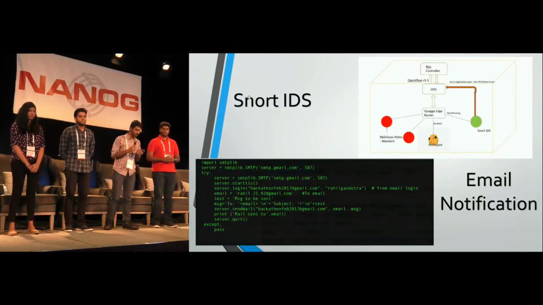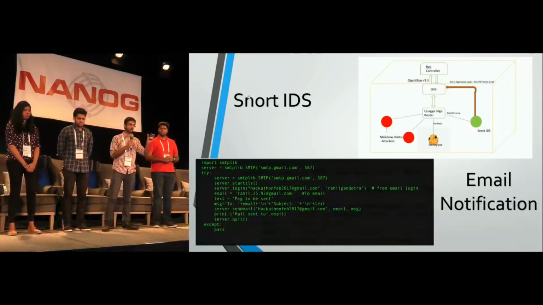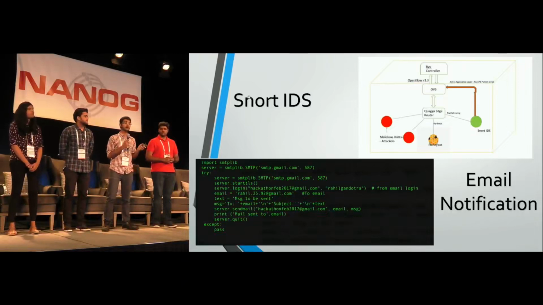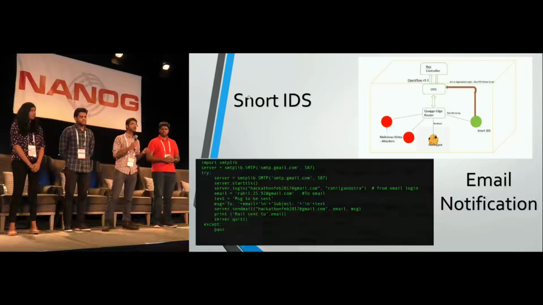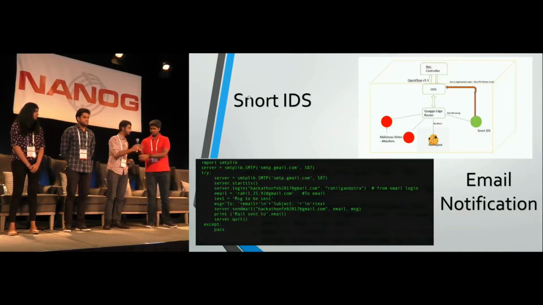So any change in the local preference for any type of malicious activity, we directly get an email notification to the operator. The intention was that we can have a prototype of Snort changing the preference for routing where the SDN topology exists. So migration from a traditional to a hybrid network is possible, and that's what we wanted to demonstrate. And along with it, we also had the plan of having a GUI where the operations team can continuously see how the congestion is in a particular network and generate database reports. So basically having an audit trail. So that's what we tried to do. I'll hand over the mic to Rishi.